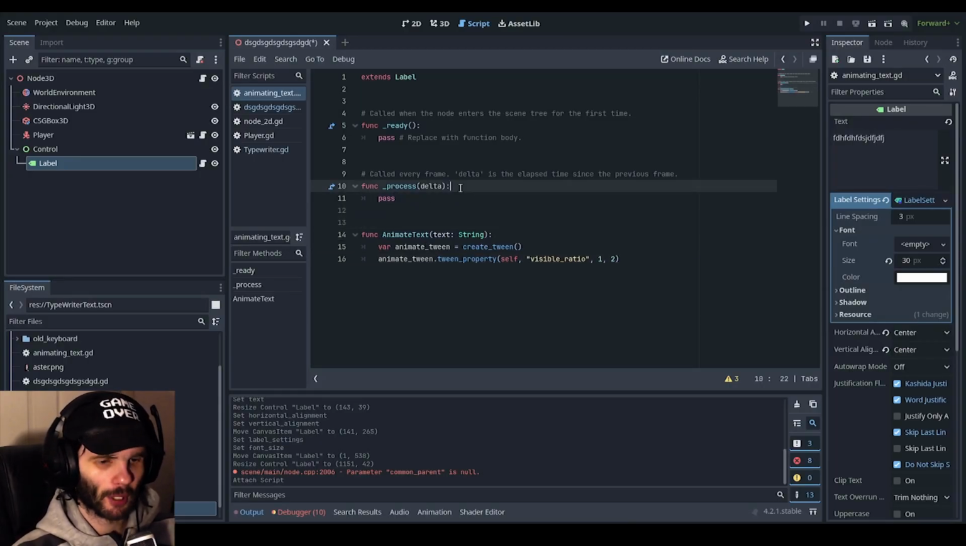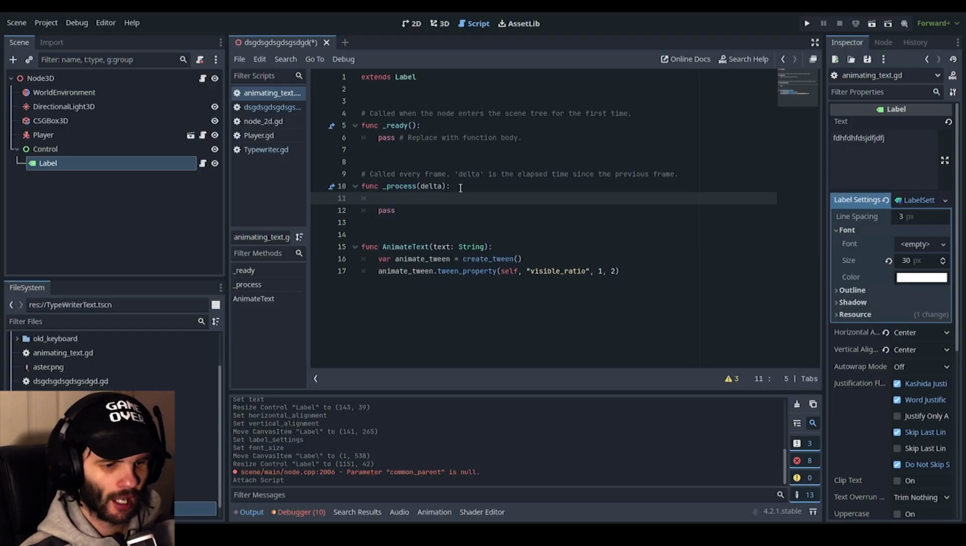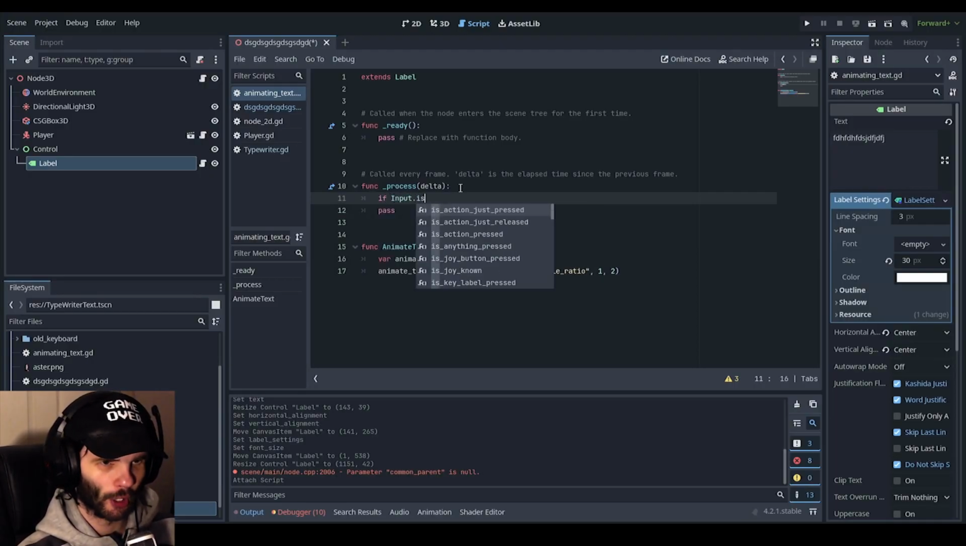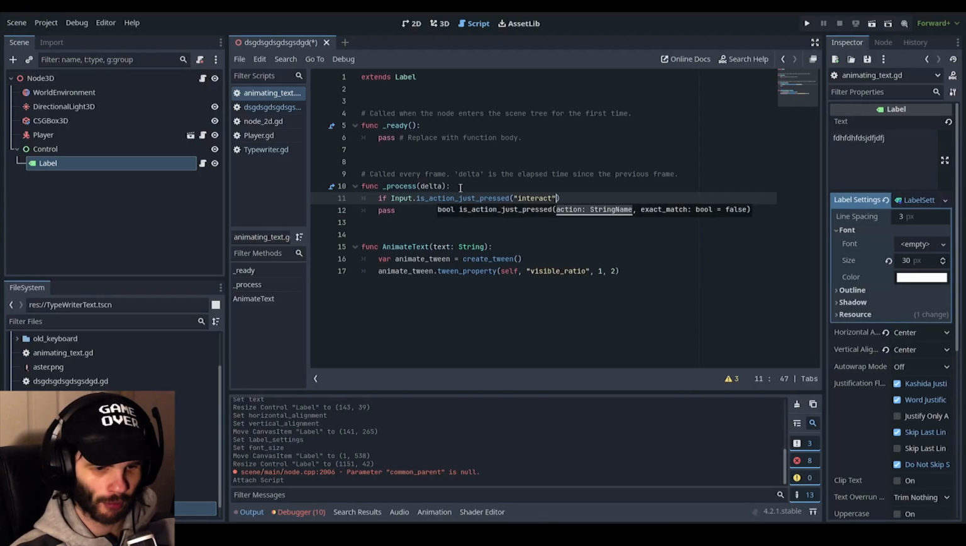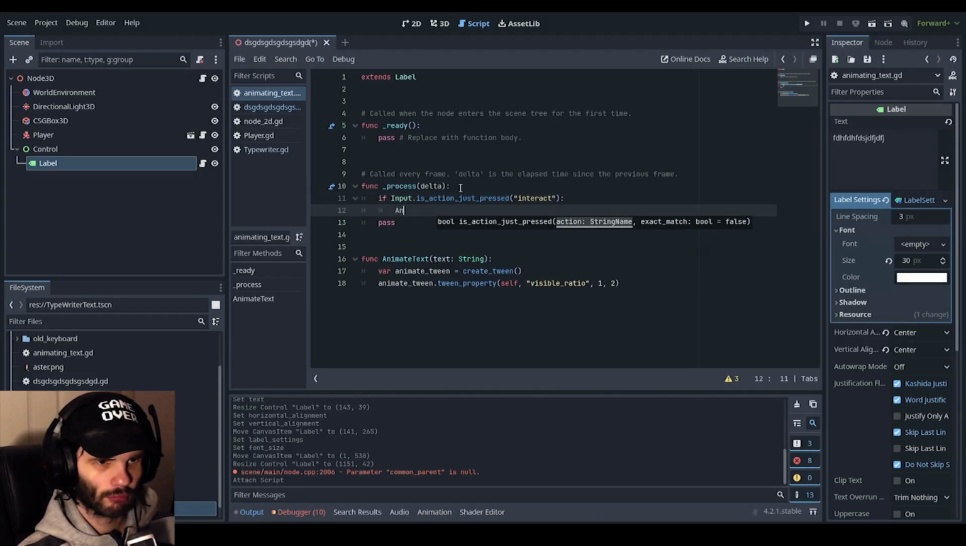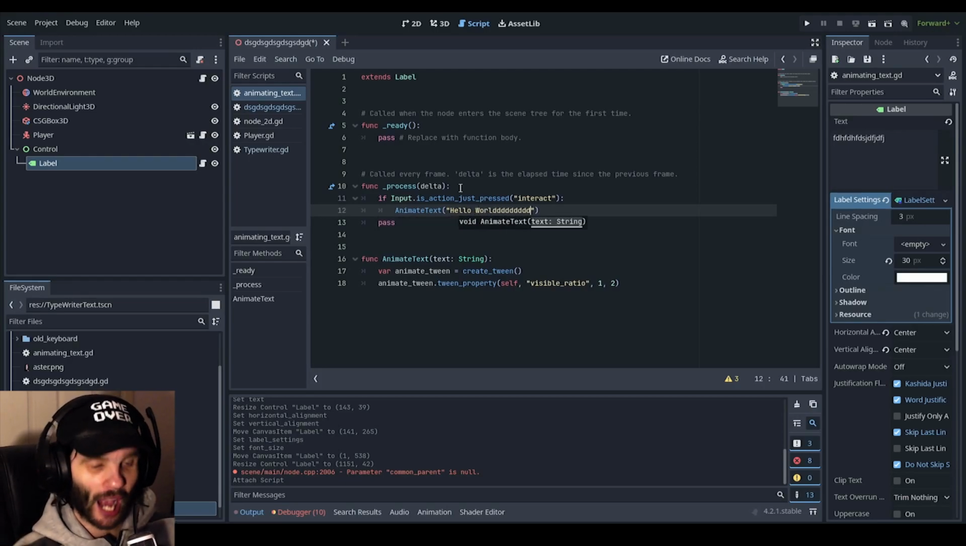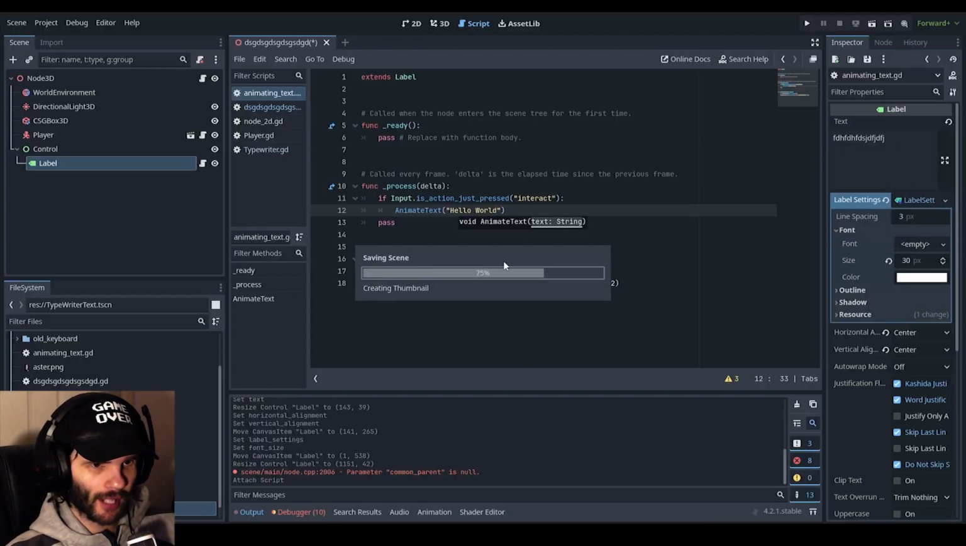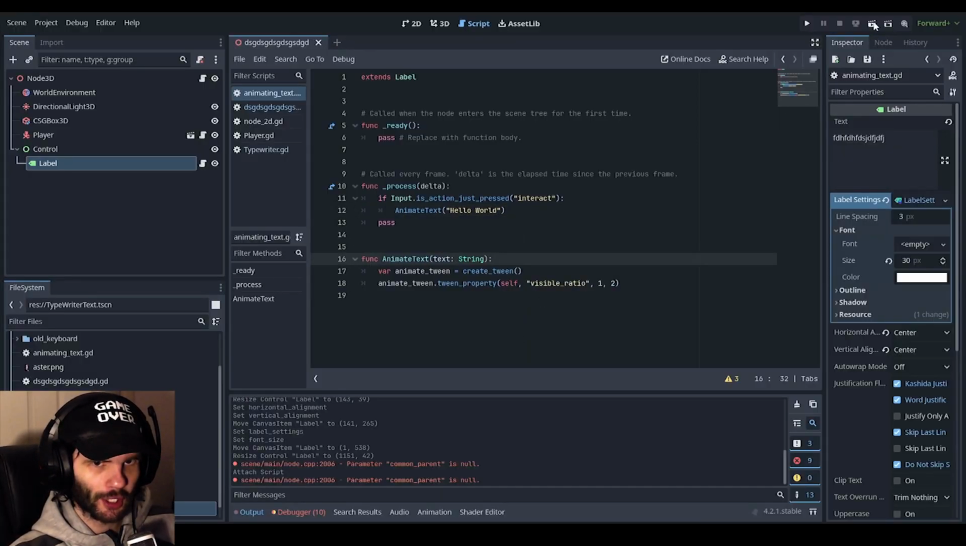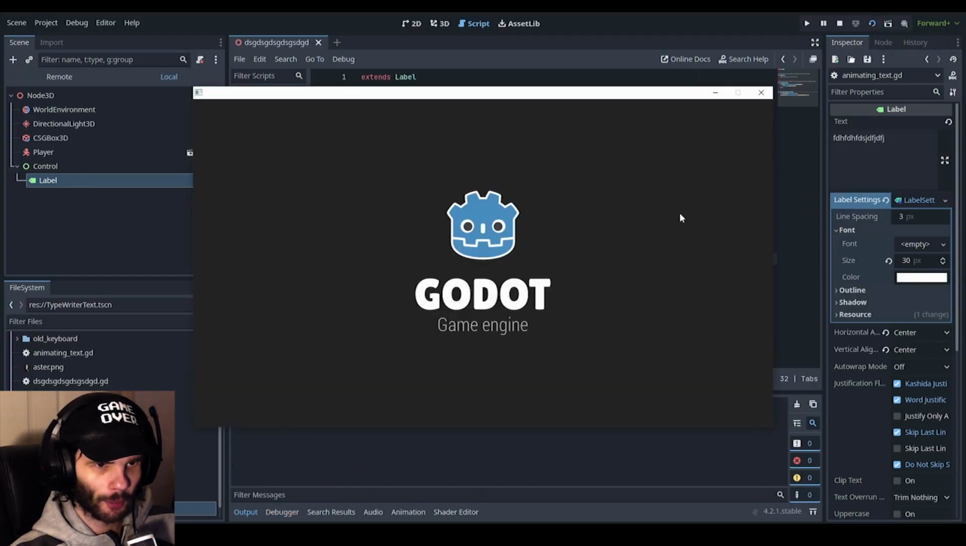And then let's go ahead and go into the process and type in if input.isAction, just press interact, do animate text, hello world. I'm going to put in only 1D. There we go. So now, if we just play this, it should do it, right?